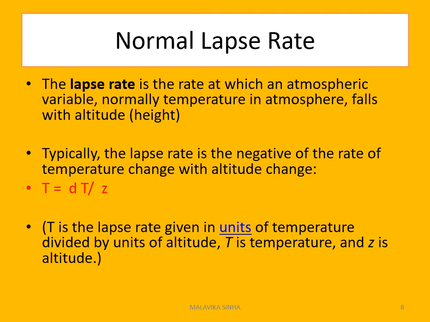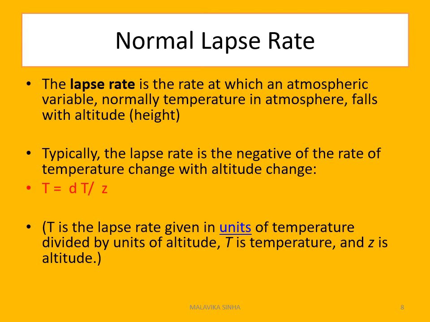That height varies from the equator to the polar zone, and up to the upper limit of the troposphere there is a fall of temperature with increasing height. Therefore there is a negative relationship, and this decreasing trend of temperature is known as the normal lapse rate.